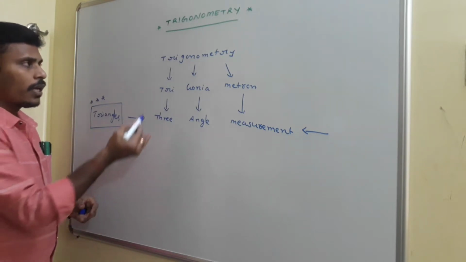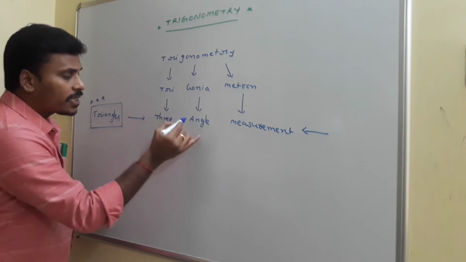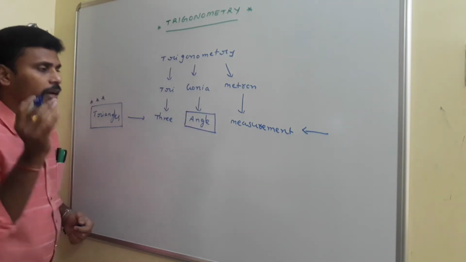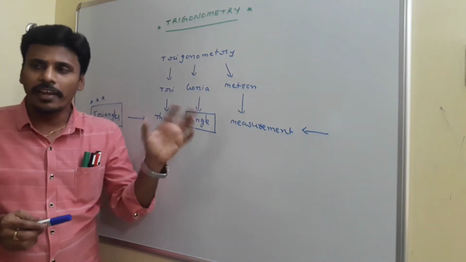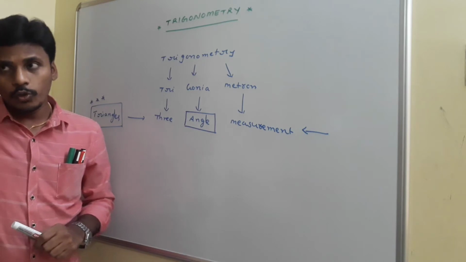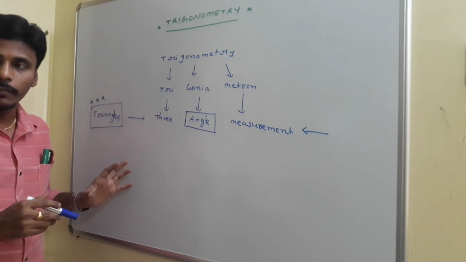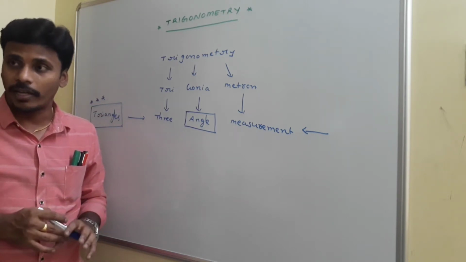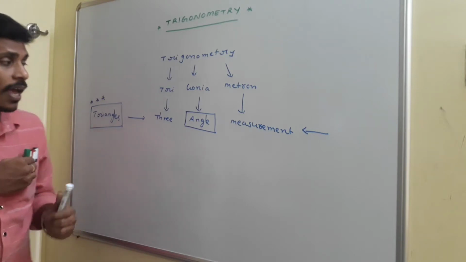If you see three angle measurement, this word angle is the word which runs this complete trigonometry. So three angle measurement is the name trigonometry. The simple closed figure formed by those three angles is the triangle, and trigonometry in most cases deals with triangles, but trigonometry is developed for angles.